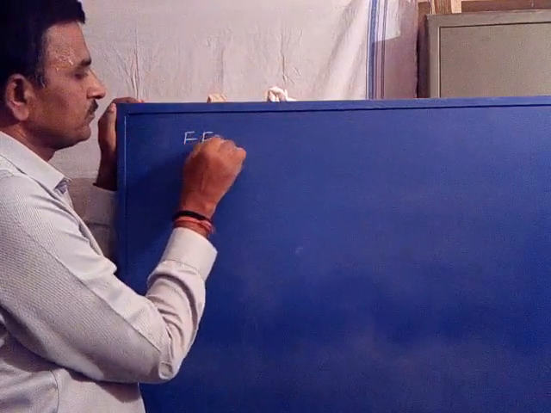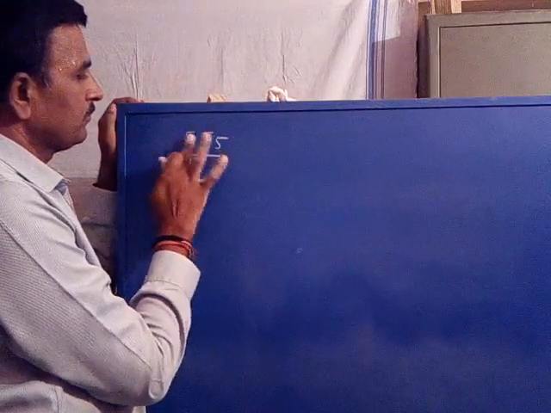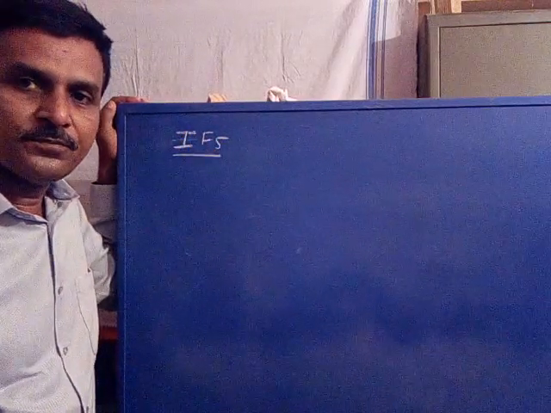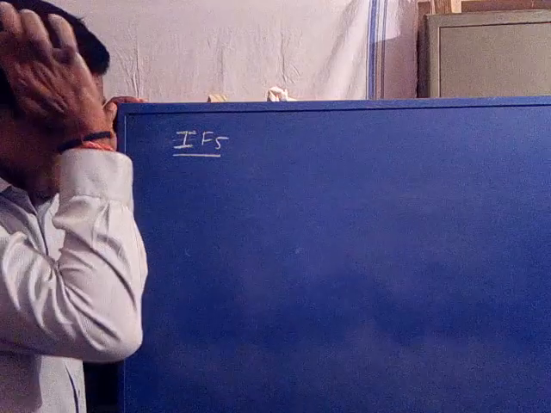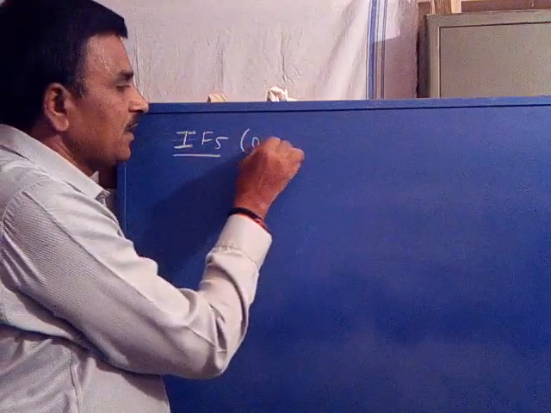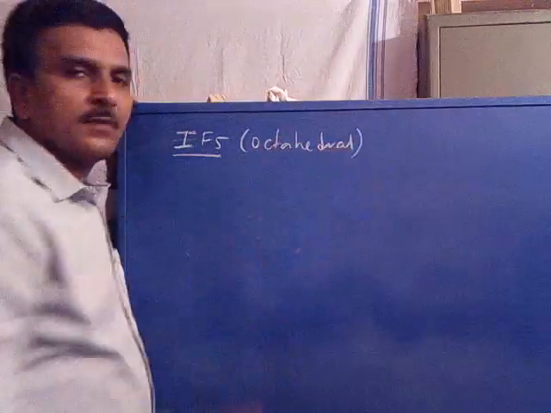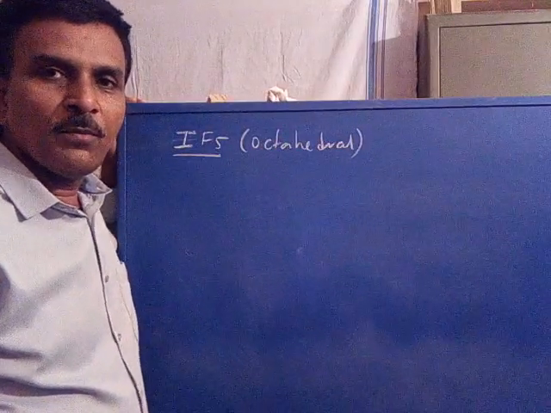IF5. IF5 molecule, pentafluoroiodine. It has an octahedral geometry like pentafluorobromide.